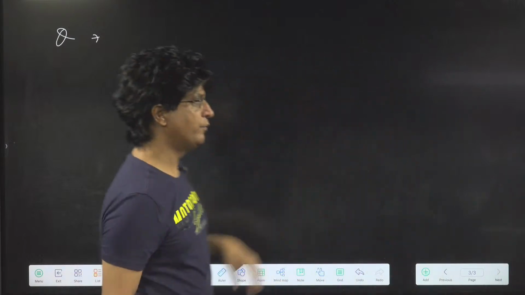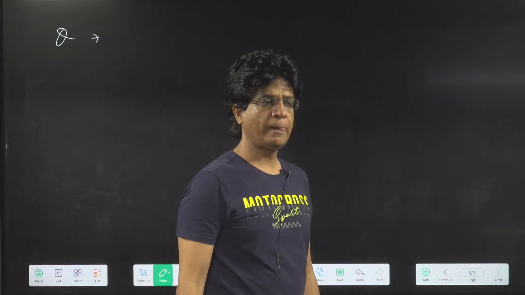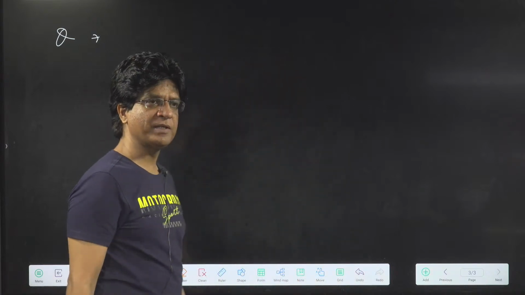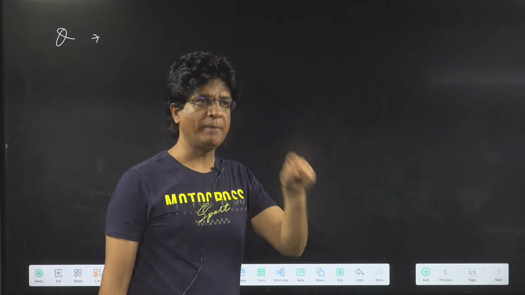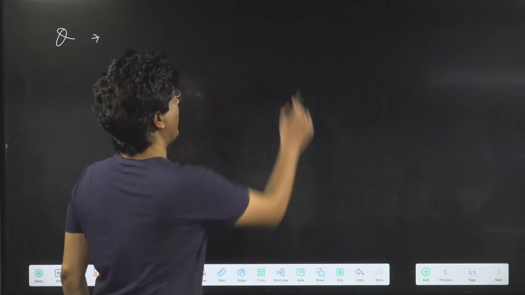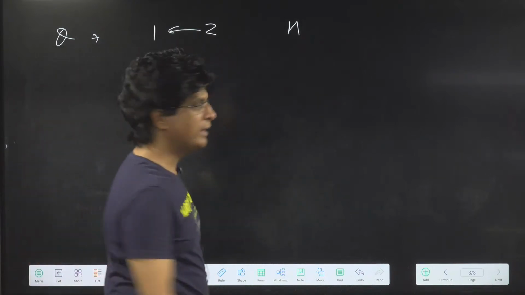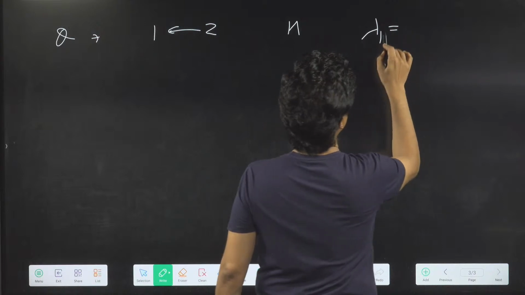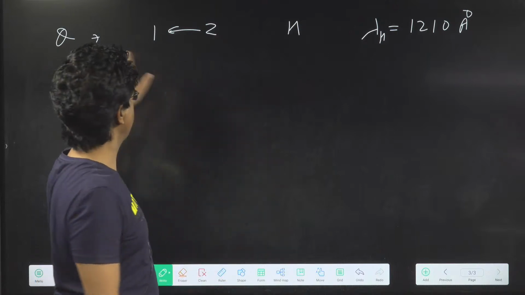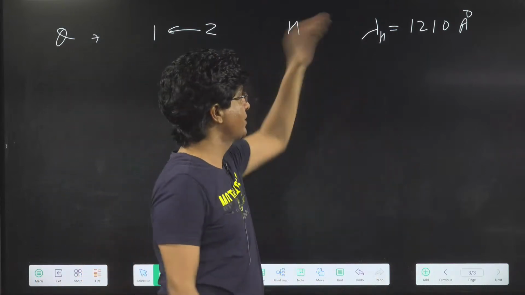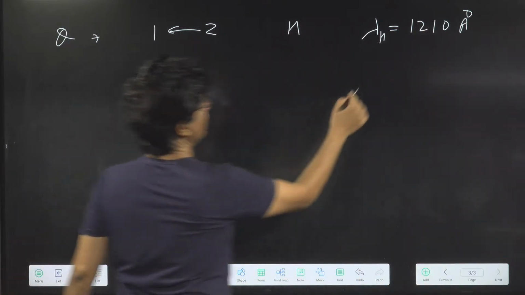If the wavelength of the photon emitted in the first Lyman series of a hydrogen atom, first Lyman series meaning 2 to 1 in hydrogen atom, is lambda, given as 1210 angstrom.